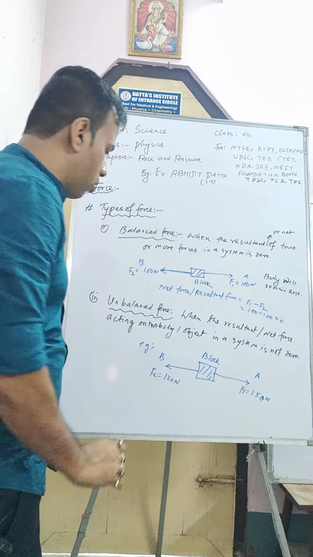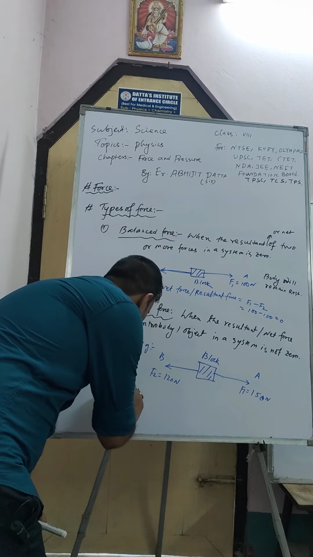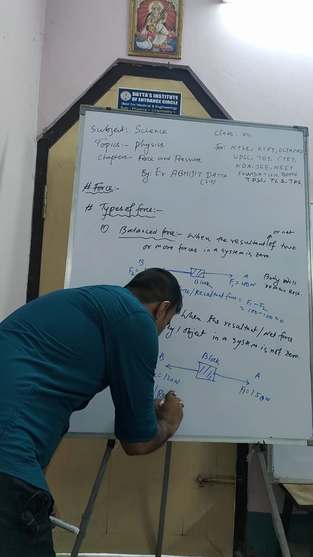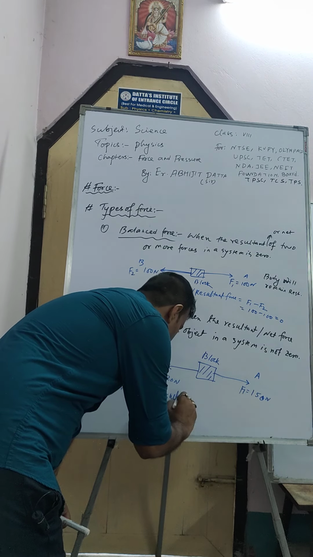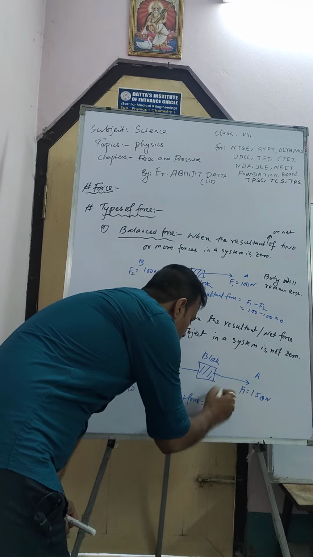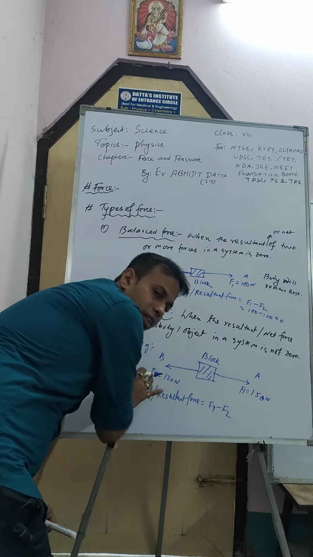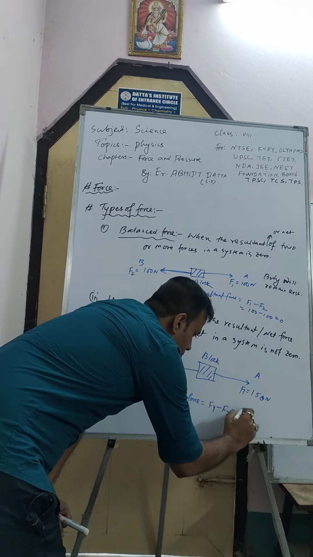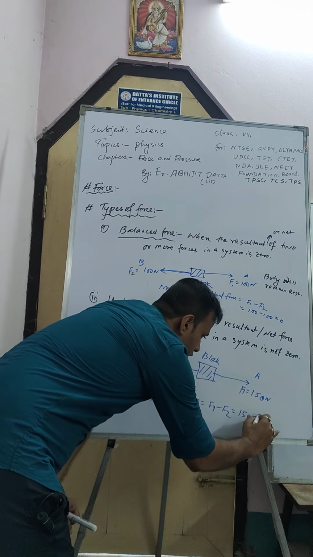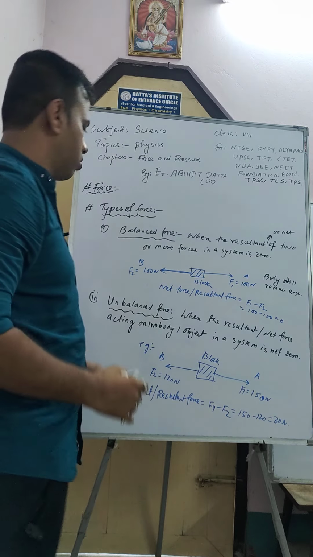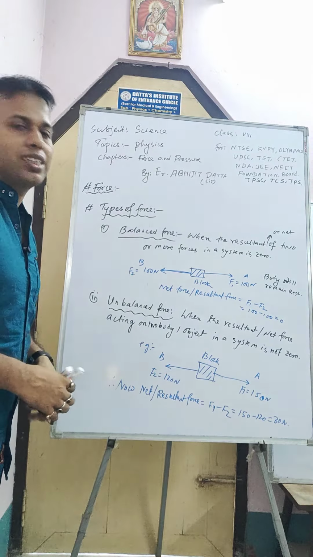Now the net or resultant force is F1 minus F2. I take this one as positive and this one as negative, like in the previous case. This is 150 minus 120, that is 30 Newton.